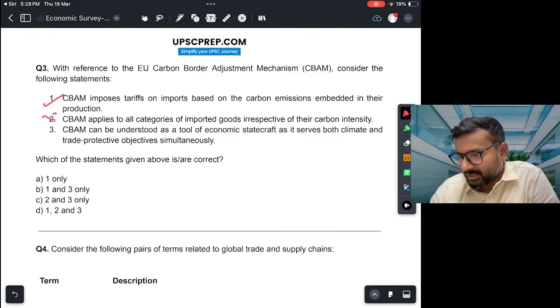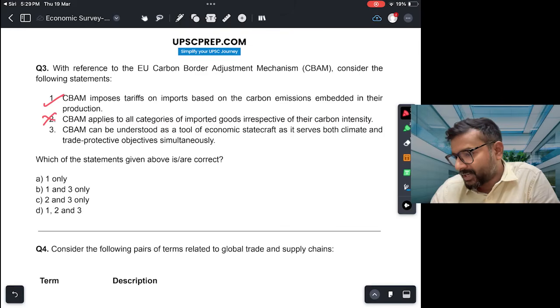This in fact is incorrect. CBAM does not apply to all categories of imported goods, only to categories which have high carbon intensity, like your cement and steel.